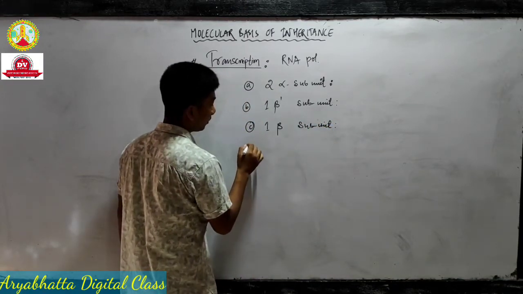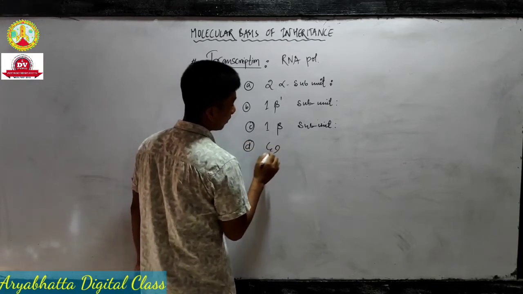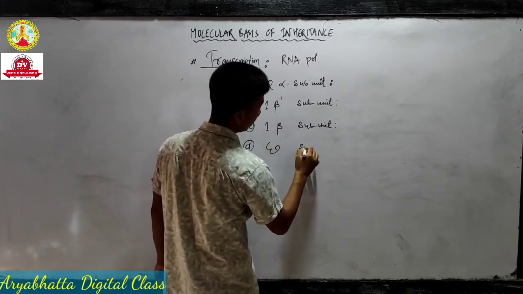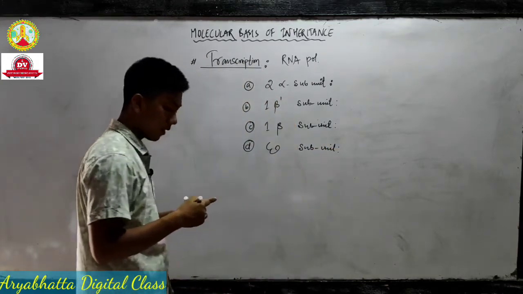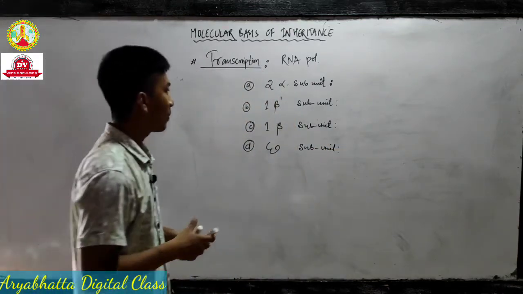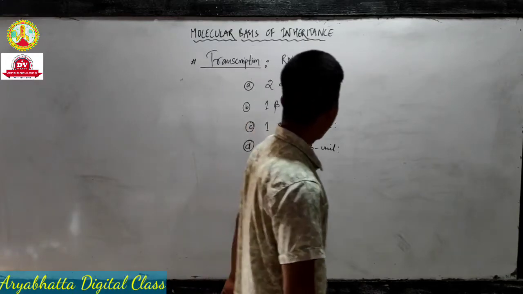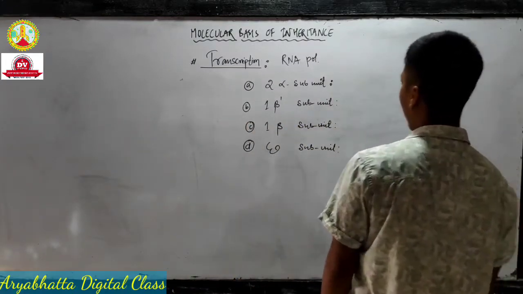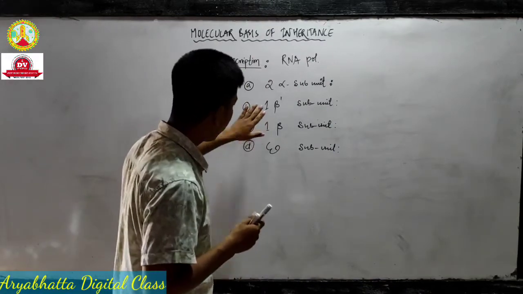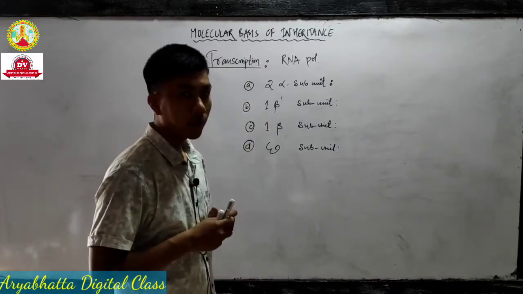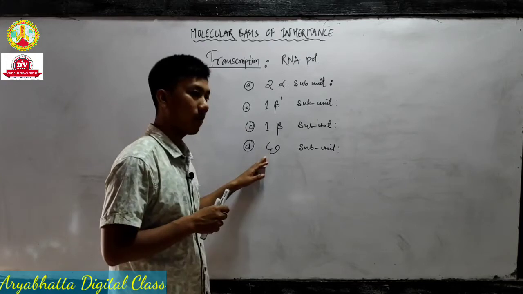A, B, C, D. There we have one more, the epsilon naught subunit. I hope you know all those symbols from physics. You have already studied all those, right? So 2-alpha subunit, 1-beta dash subunit, 1-beta subunit, and epsilon naught subunit.